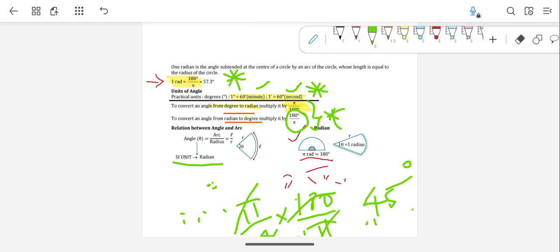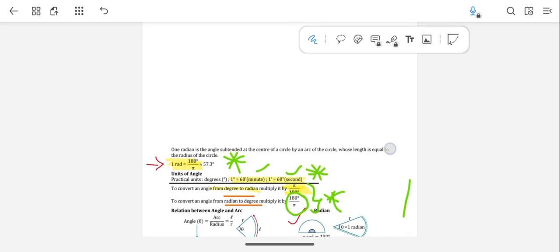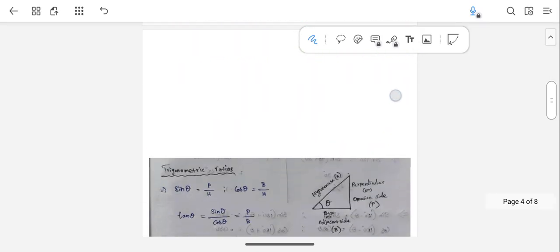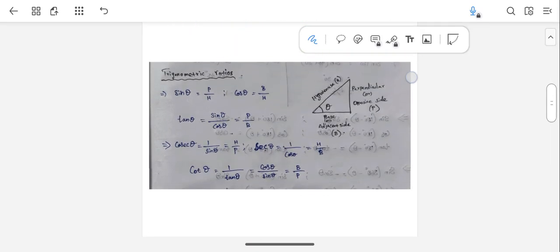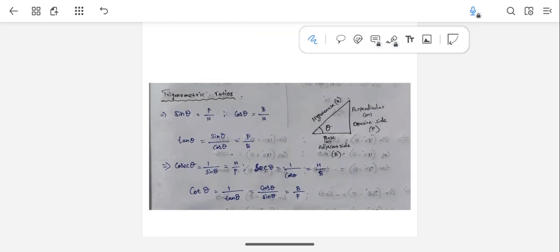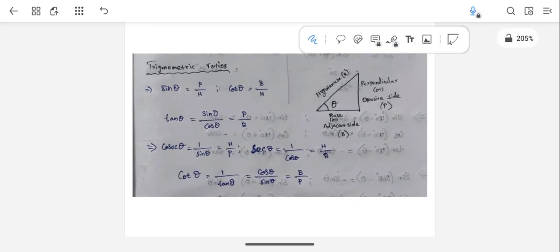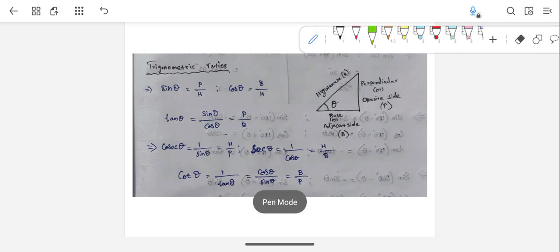So these are very, very basic things. I hope most of you have learned this before already. Without wasting much time, we can go into the real, important thing: trigonometric ratios. I hope many of you have studied this in lower classes itself. This is also a very easy thing, but you should know it, so we can just see it at a glance.